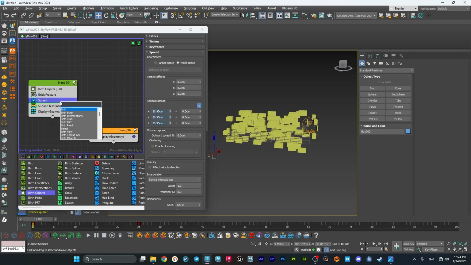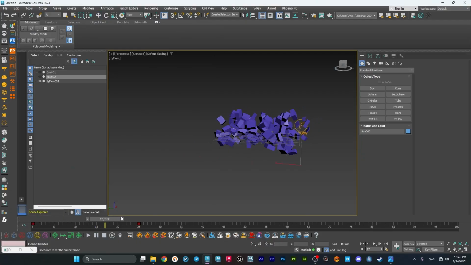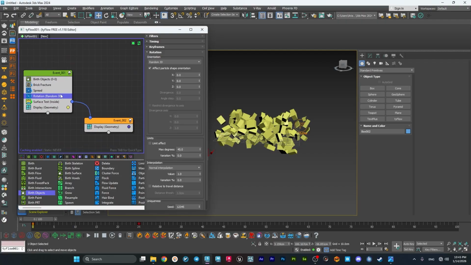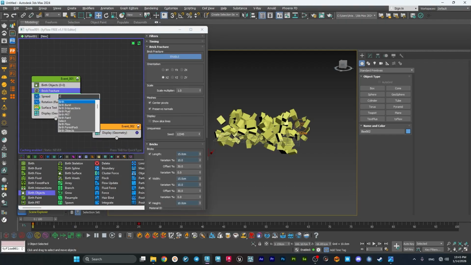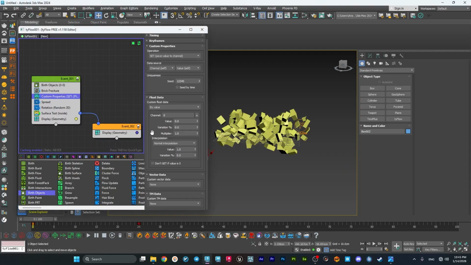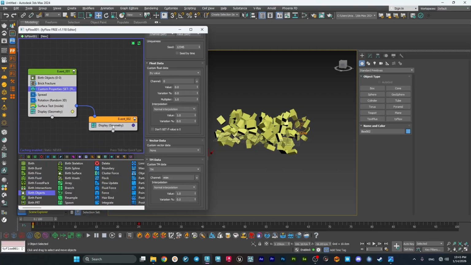Maybe let's add a rotation operator for more variation. Nice. It is good now. What I'm gonna do is to add a custom properties right before spread and rotations, and name it something like MTM. It's okay.